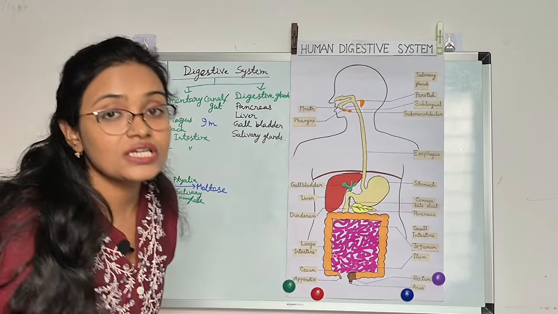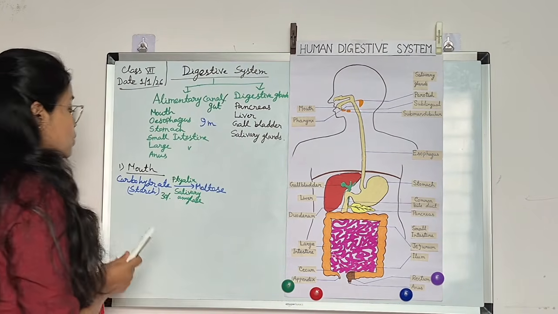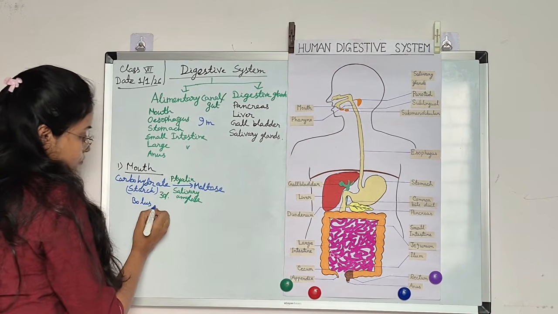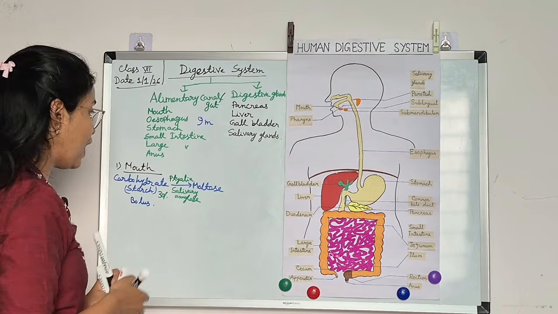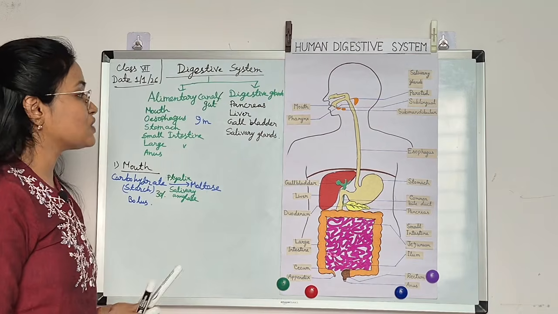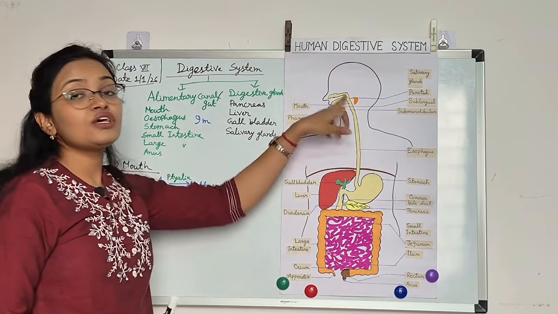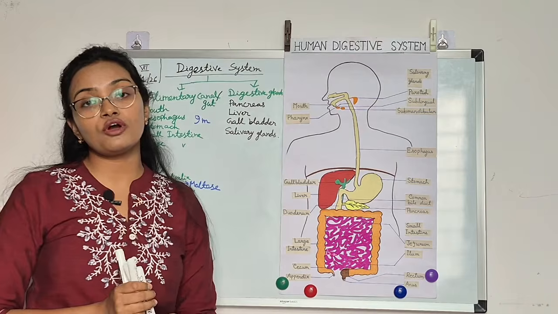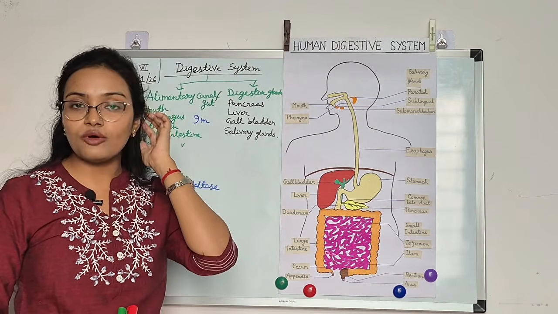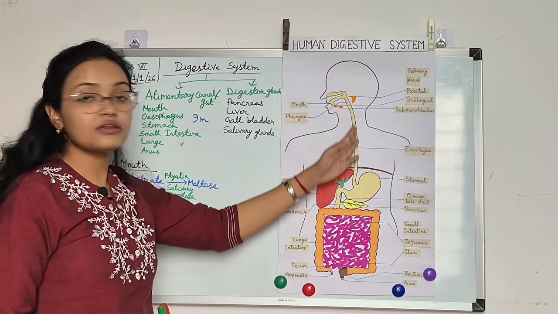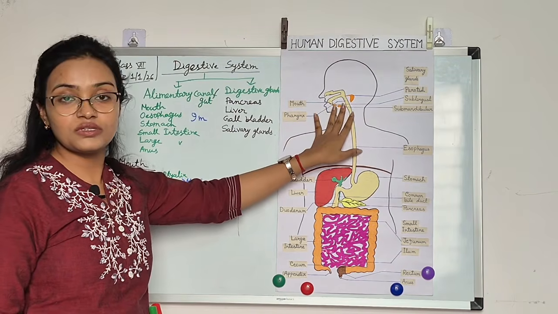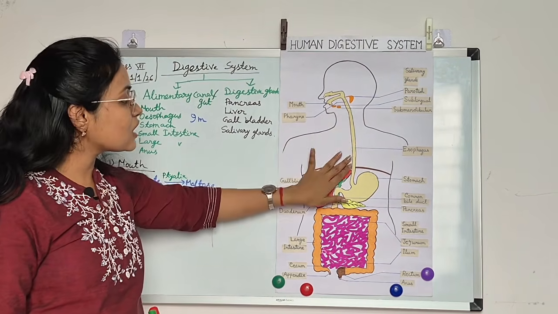After the partial digestion of the carbohydrate, this food is called bolus. The partially digested food is called bolus. So in the mouth, only carbohydrate digestion starts. Next comes our pharynx. It is a common part for food and air. You know we have the respiratory system also, right beside it. So this is the common part of the respiratory and digestive systems, the pharynx.